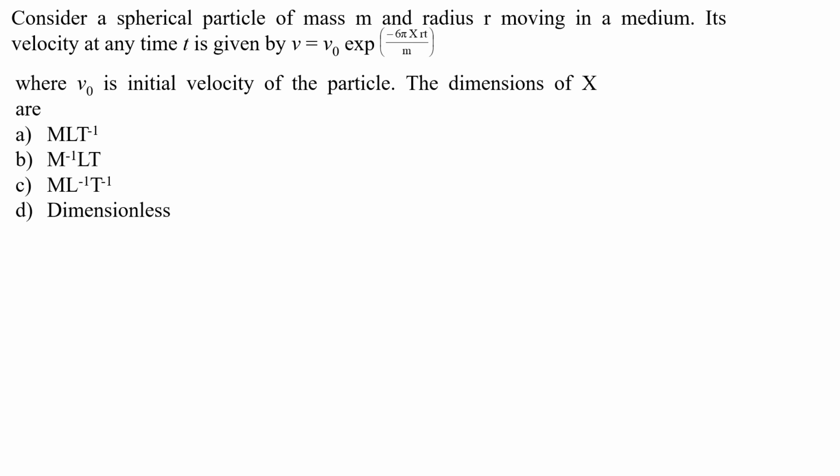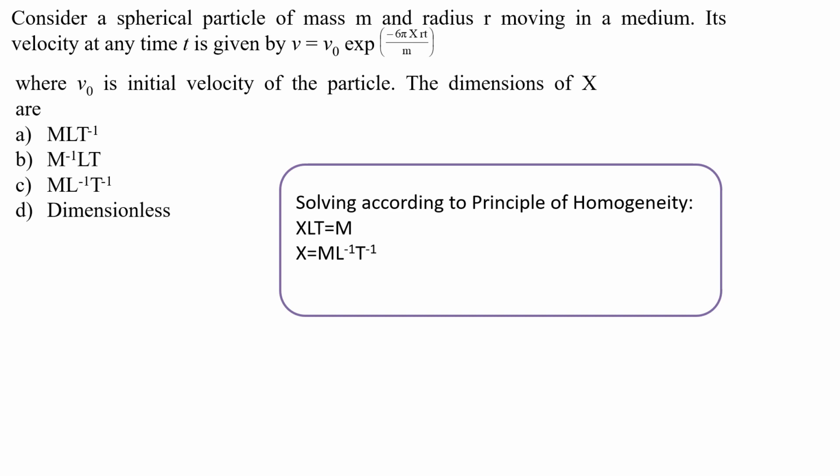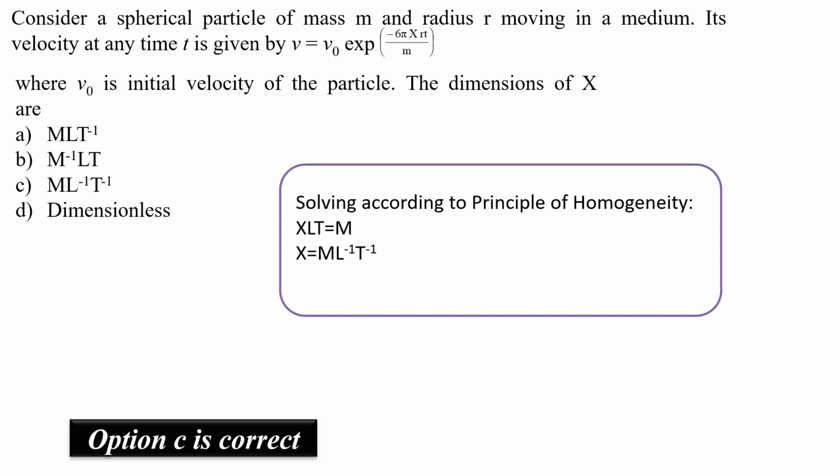Now to find the dimensions, one has to remember one of the most simple concepts of class 11, that is principle of homogeneity. Now according to principle of homogeneity, same units can be multiplied or divided or added or subtracted, right? Now according to following it, we know that m is in denominator, the mass is in denominator. It means that the above unit should be mass. So while comparing the numerator with the denominator dimensions, we get xlt is equal to m, and hence x is going to be m l minus t minus 1, right? So option C is my correct option.